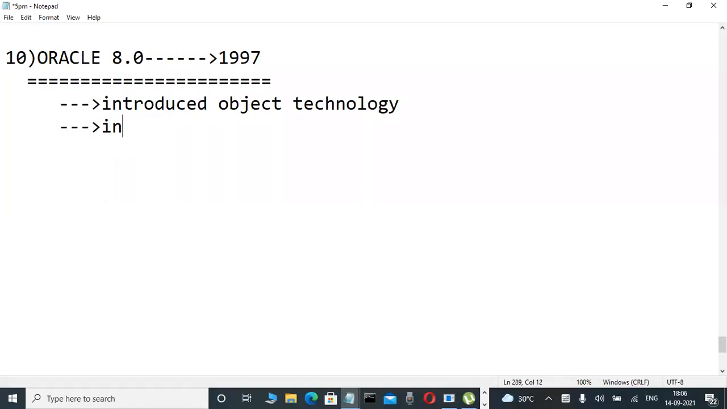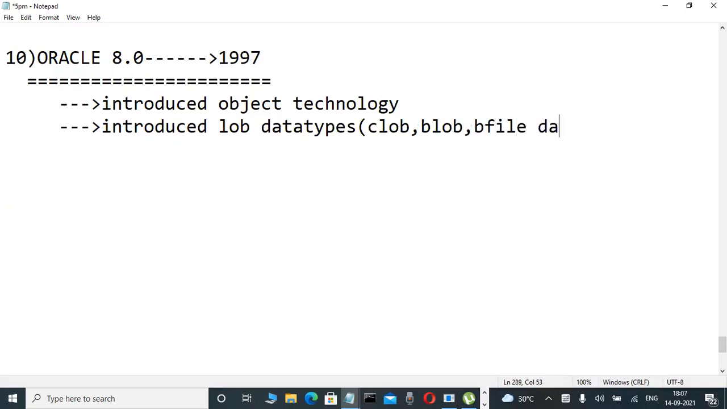Now write it fast: introduced LOB data types. These are not all required. LOB data types, within the bracket write CLOB, comma, BLOB, comma, BFILE data types.